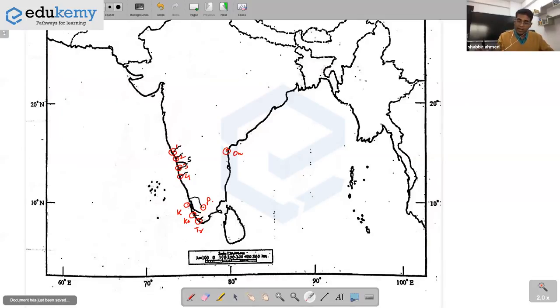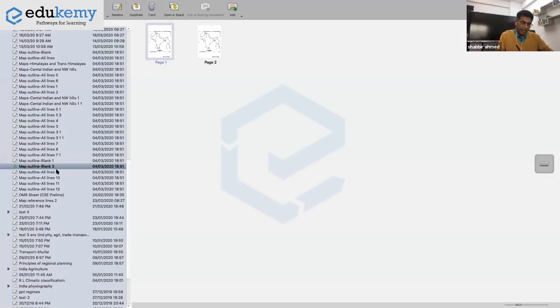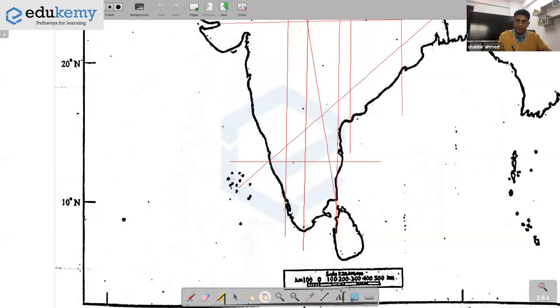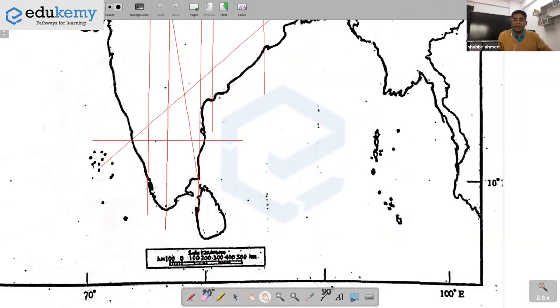The next set, please. Now for this, we again need some lines. I hope this is manageable, all of you. You will make these lines yourselves. Now you should know some of the entries of the south. You should know where Madurai is. Madurai is approximately here. See this cut here and this point here. Go north of this approximately, and here, this is Madurai.